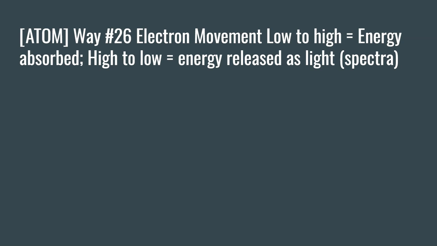This also happens in the case of fluorescent light, where we're passing an electric current through a gas, and those atoms are getting excited and coming back down to a lower energy state and releasing light. So whenever you get questions on this, know that all energy in the form of light comes from electrons moving from an excited state to a lower energy state or the ground state.